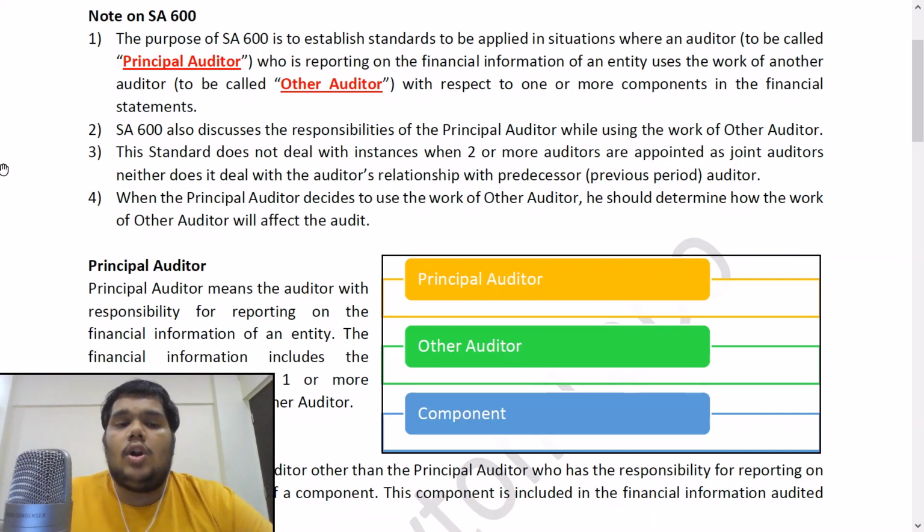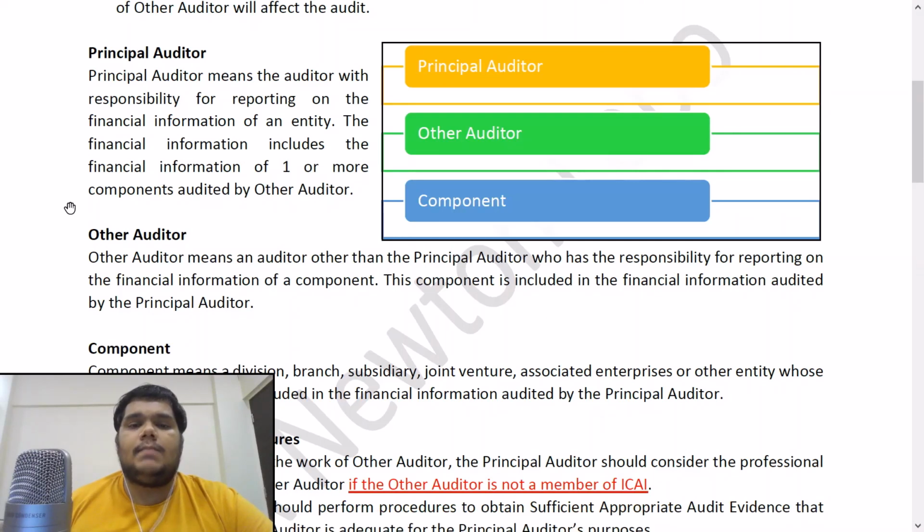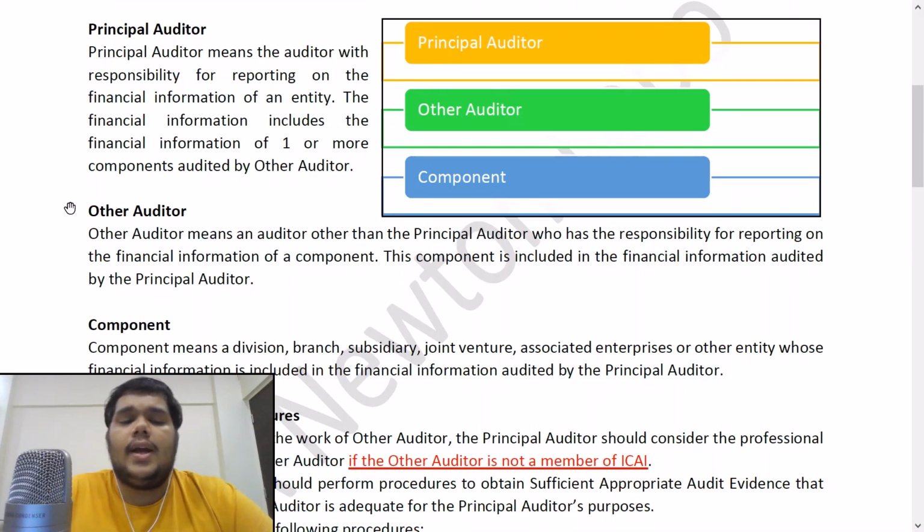Fourth point, when the principal auditor decides to use the work of other auditor, he should determine how the work of other auditor will affect the audit. Okay. So next is three definitions: principal auditor, other auditor, and component. Principal auditor means the auditor with responsibility for reporting on the financial information of an entity. The financial information includes the financial information of one or more components audited by other auditors.